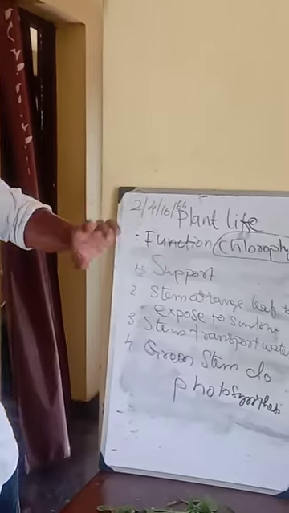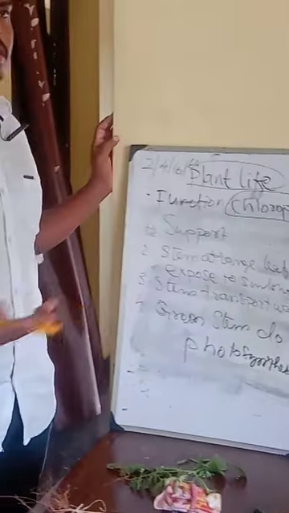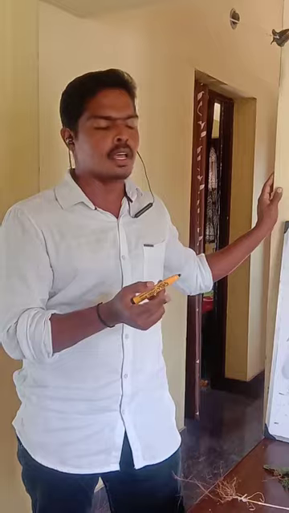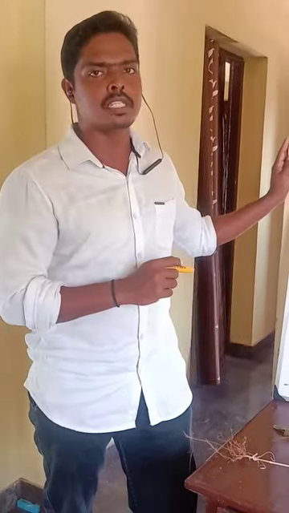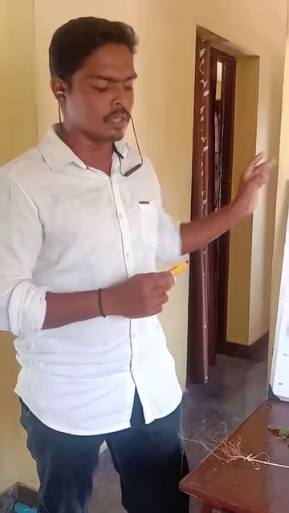So coming to plant life. Generally plant life means stem, root, and leaf. I have discussed the root already in the Zoom app, and I think you are clear about it. Now I have taken the stem, so next we are going to the leaf. Okay.